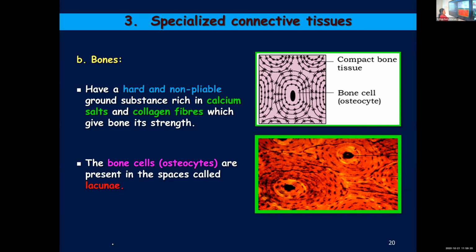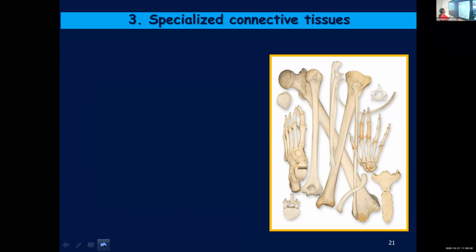The bone cells are known as osteocytes. So if you're asked to distinguish between chondrocytes and osteocytes, chondrocytes are the cells which make up cartilage, whereas osteocytes are the cells which make up bone. They are present in some special cavities. In cartilage also we said the cells are present in special cavities. And here also there are cavities where the bone cells are present. In the case of bone cells, you call these spaces lacunae.